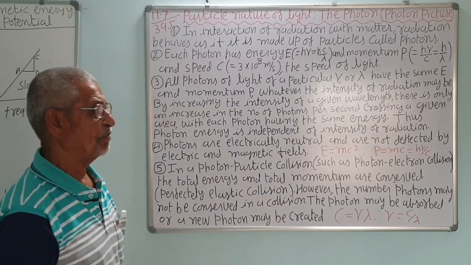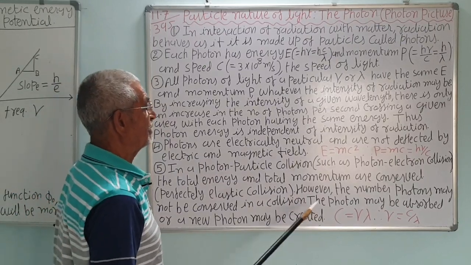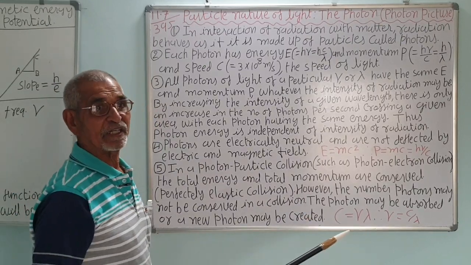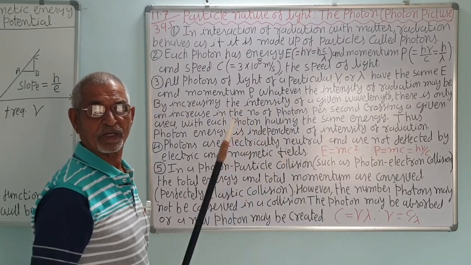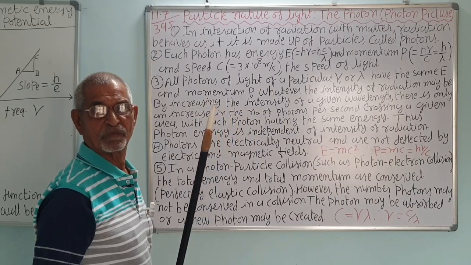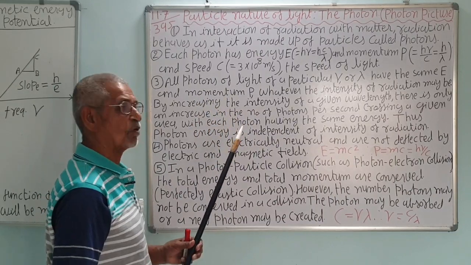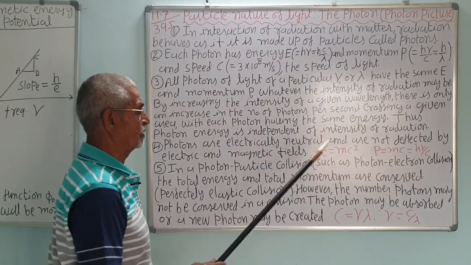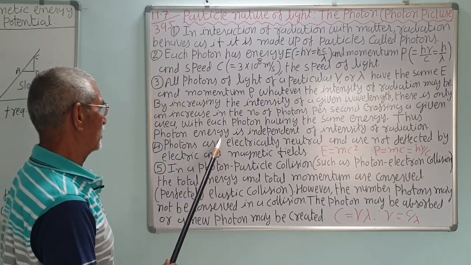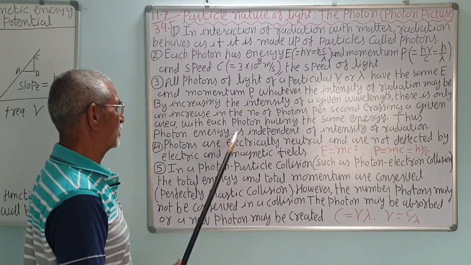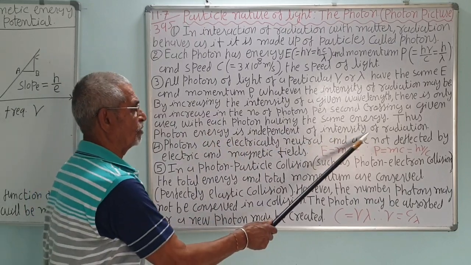If color is the same, energy will be the same. If intensity increases, the energy of a photon won't increase, the number of photons will increase. Thus, photon energy is independent of the intensity of radiation.